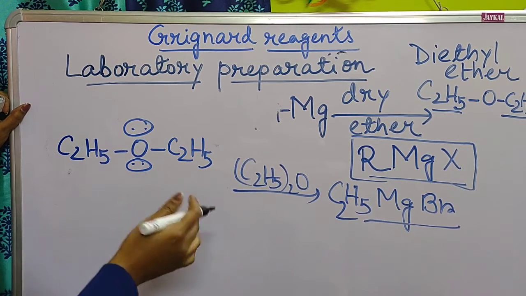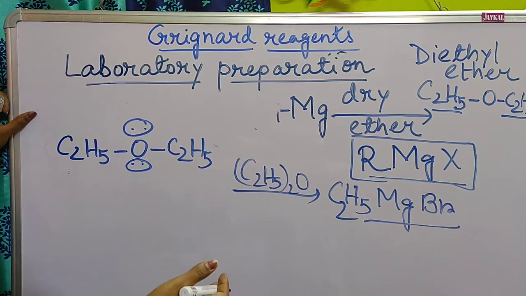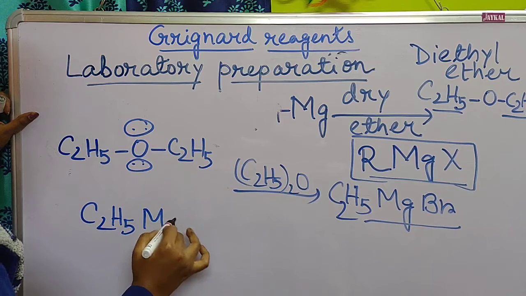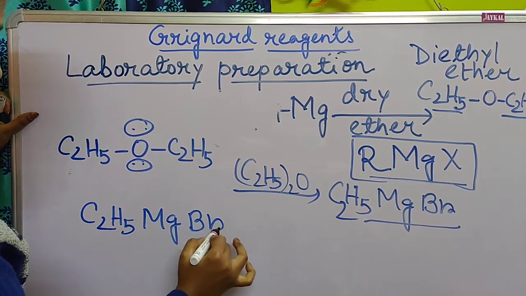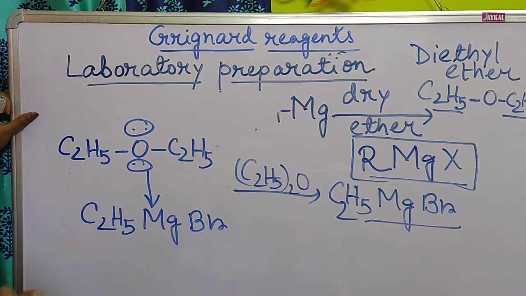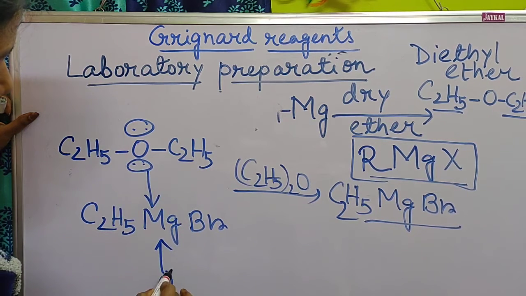Whenever they are present in the reaction medium, this lone pair of electrons present on the oxygen can make a coordinate bond with the magnesium, one from this side, another one from this side.